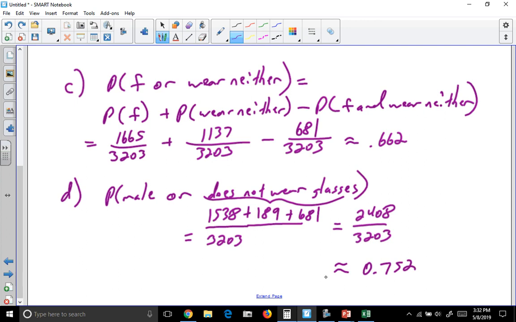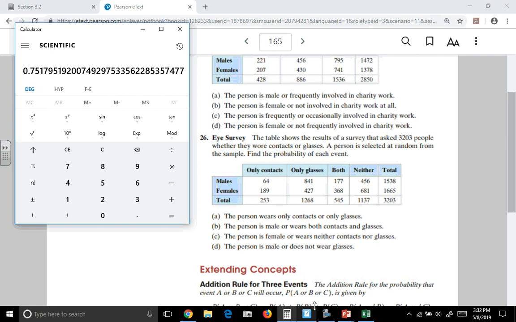So we were just looking at our table and finding out what people fit at least one of the categories. So male, that's at least one of the categories. That's the 1538. The other category, how about what people don't wear glasses? So out of the ones that had not been counted, so this bottom row is people that didn't get counted for being male. So these did not wear glasses and these did not wear glasses. So that is the total of people that fit at least one of those criteria.